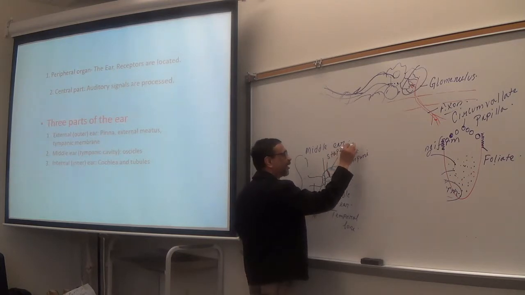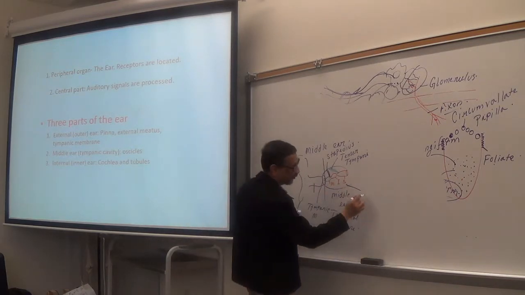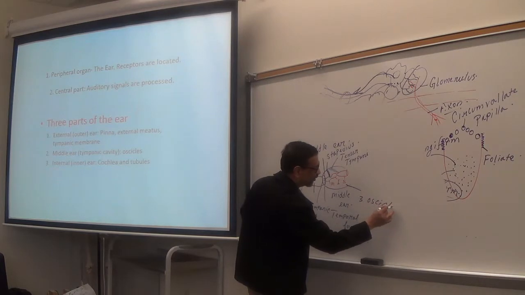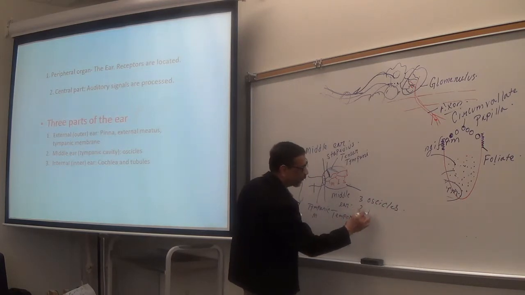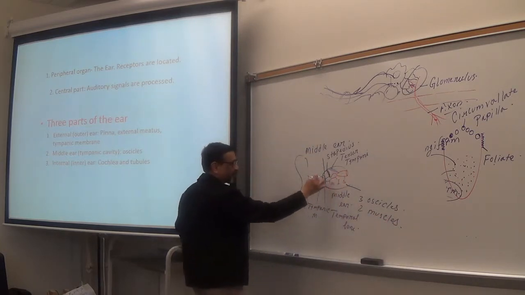S-T-A-P-E-D-I-U-S. We'll check it. Just know that there are three ossicles and two muscles in the middle ear. Three ossicles, tiny bones, and two tiny muscles in the middle ear.